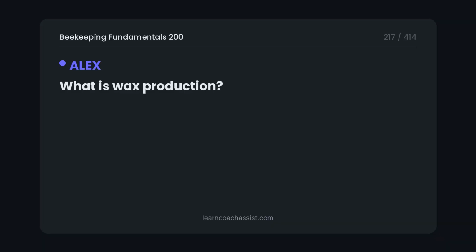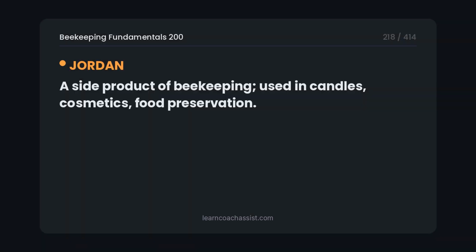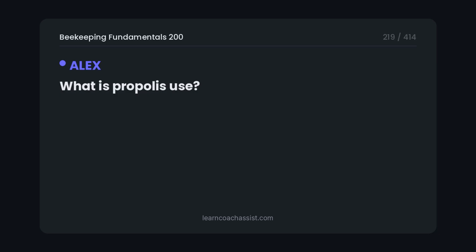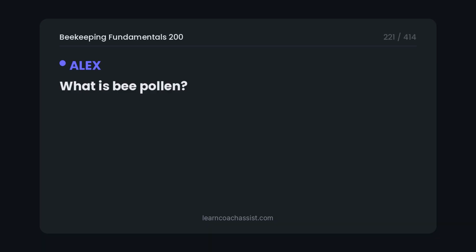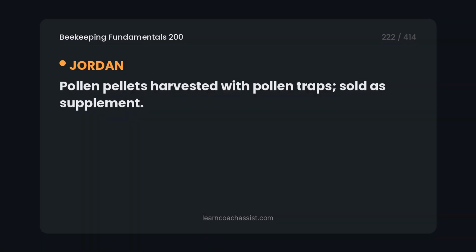What is wax production? A side product of beekeeping, used in candles, cosmetics, food preservation. What is propolis use? Used by bees to seal cracks and sanitize, humans use for tinctures. What is bee pollen? Pollen pellets harvested with pollen traps, sold as supplement.